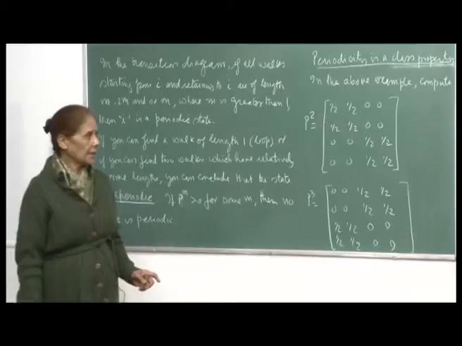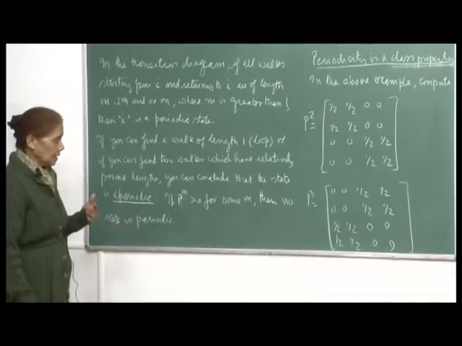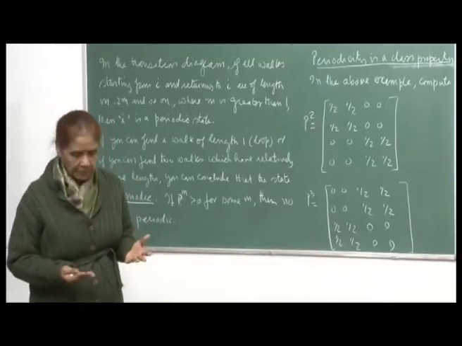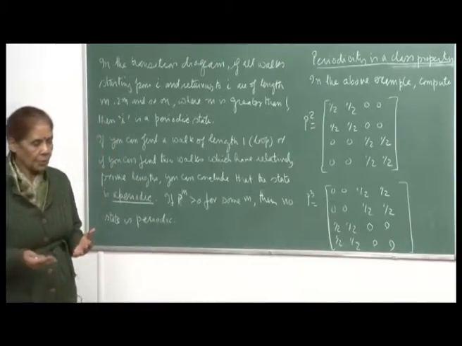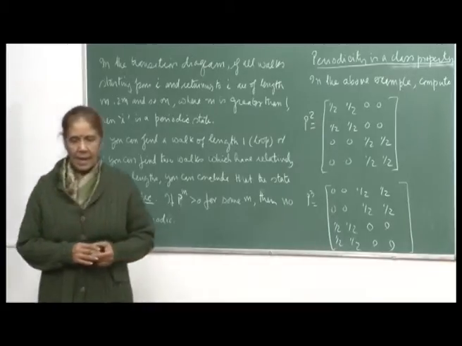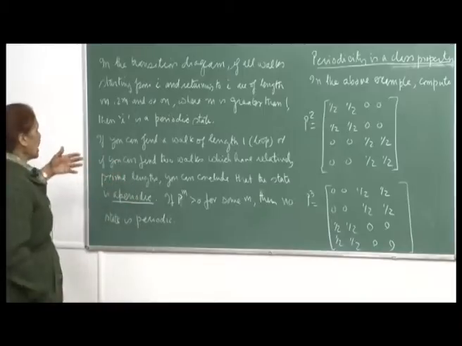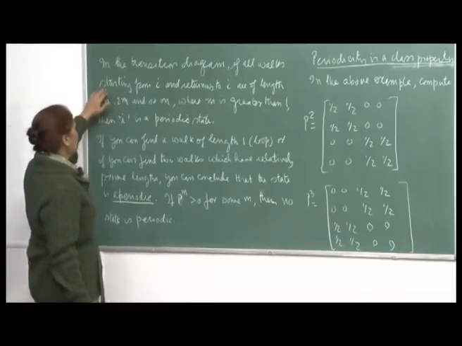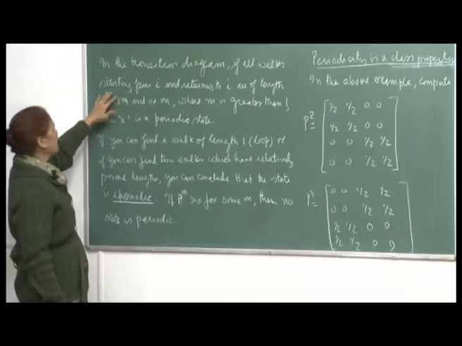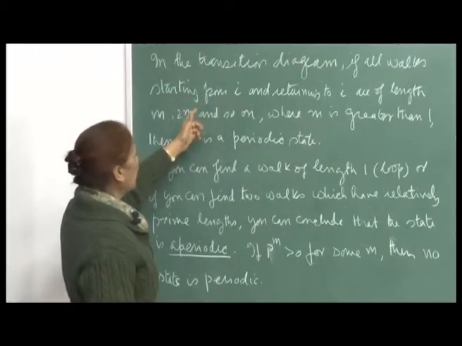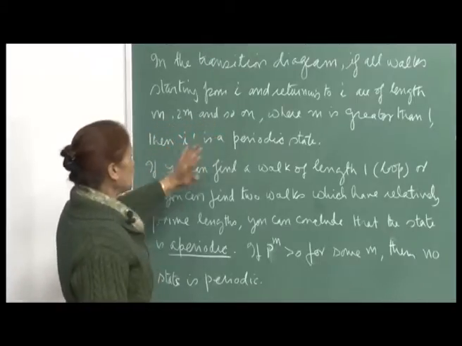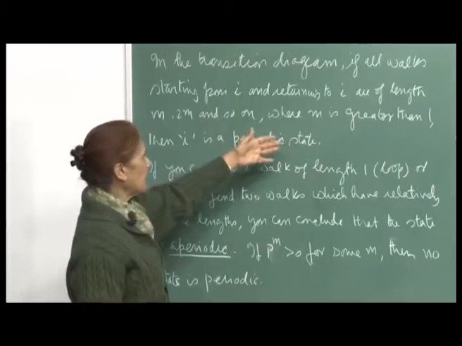So, for periodic states, we said that the number of transitions needed to come back has to be a multiple of some integer greater than 1, that means m, 2m, 3m and so on, and then we say it is a periodic state of period m. Now, on the transition diagram, if all walks or paths starting from i and returning to i are of length m, 2m and so on, where m is greater than 1, then i is a periodic state and the period is m.